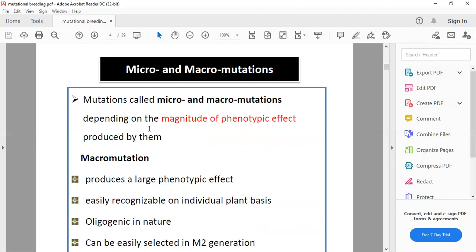Then it can be easily selected in the M2 generation. On the basis of phenotypic effects, it can be easily selected in the M2 generation. The M1 and M2 generations are the generations of mutational breeding programs.